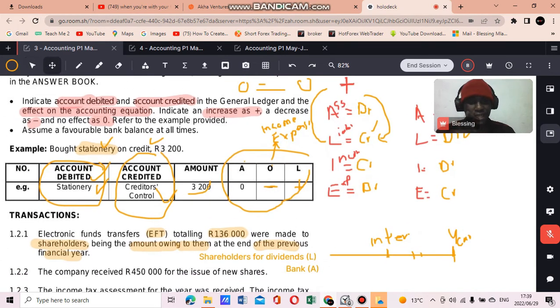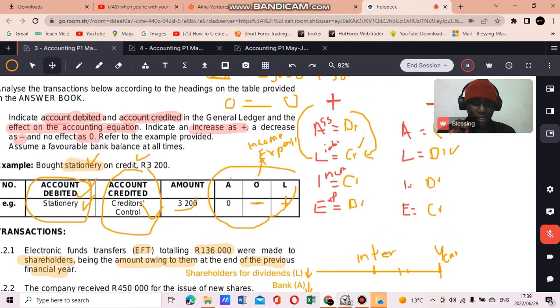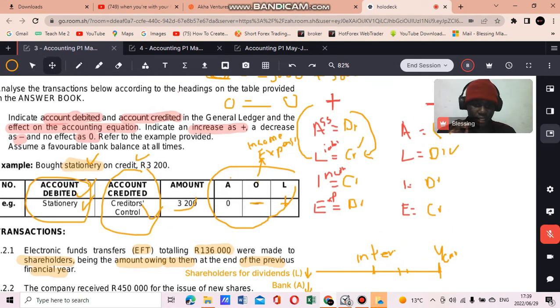Shareholders for dividends, the liability, we owed the shareholders. But now since we paid them, our liability decreases, we no longer owe these shareholders, right? We no longer owe them money. We've paid them off, meaning that our liabilities are decreasing. Just as bank decreased, our liabilities are also decreasing. Where do liabilities decrease? They decrease on the debit side.